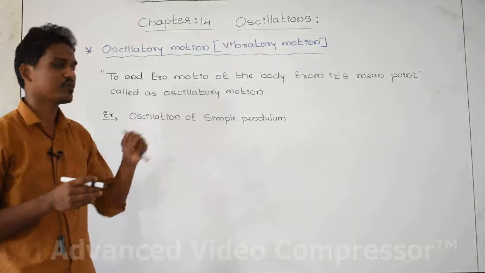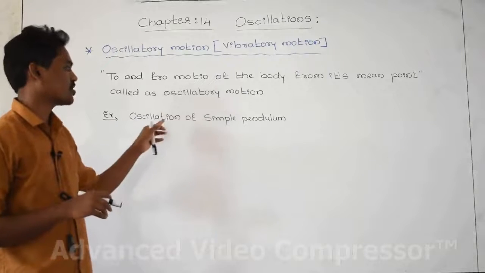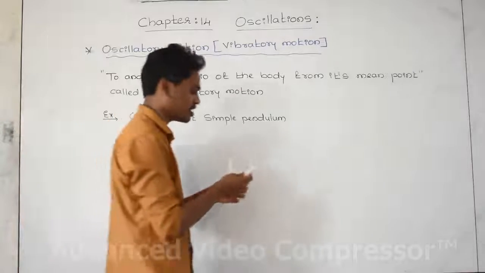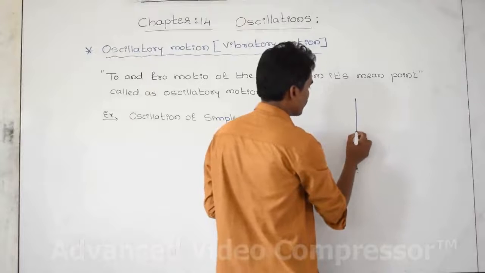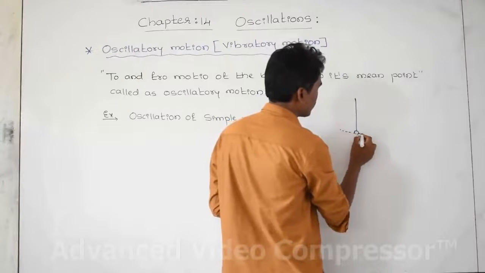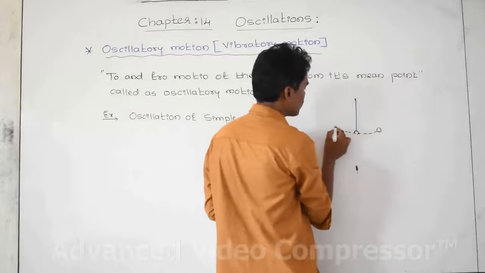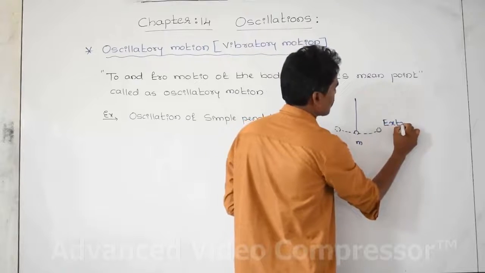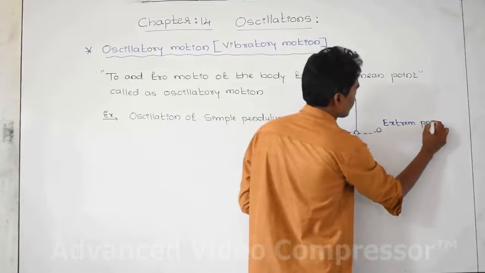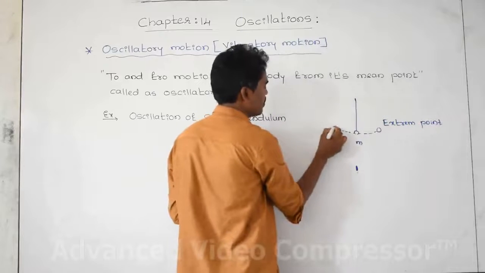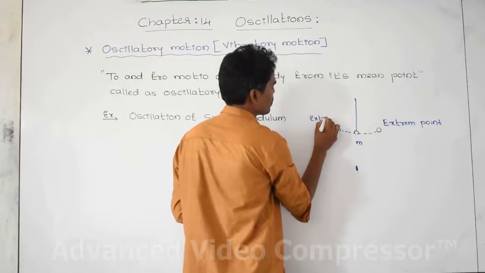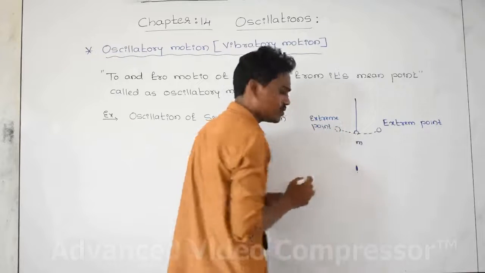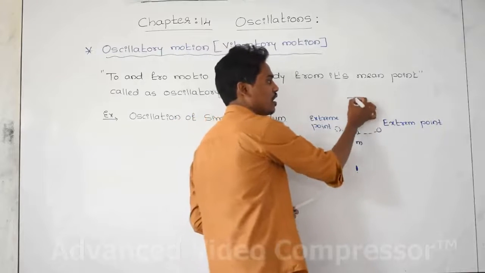You studied an example for periodic motion, that is oscillation of a simple pendulum, and for oscillatory motion also, the simple pendulum motion is the best example. Let us take this simple pendulum, this is the object, and here this is an extreme point, this is the mean point, this is an extreme point, and this is a thread, and this one is a support.